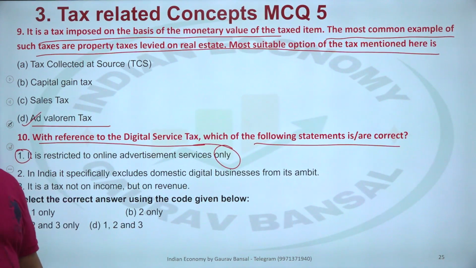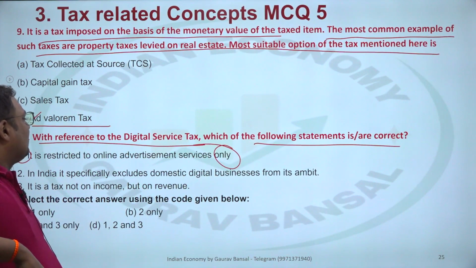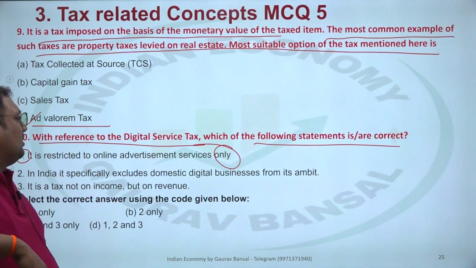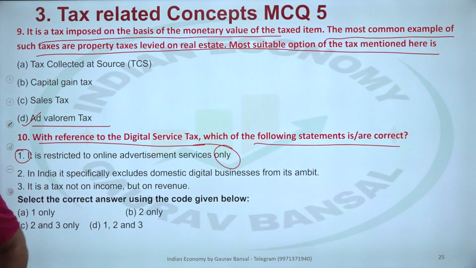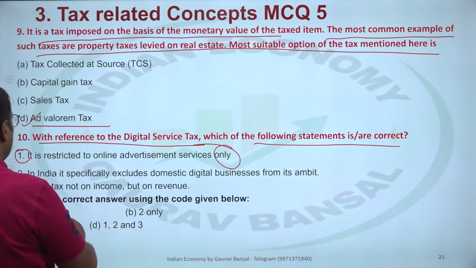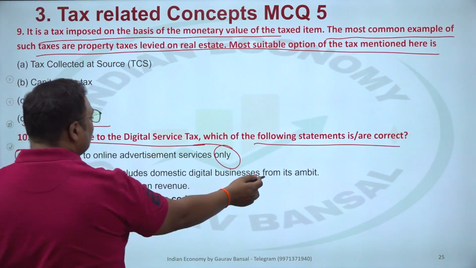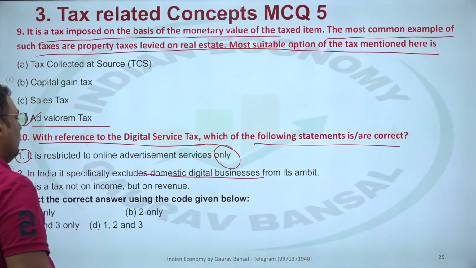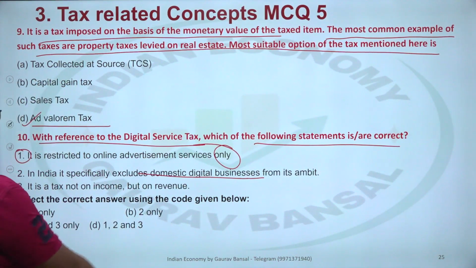If you are providing consultancy, on that also there can be digital service tax. Second, in India, it specifically excludes domestic digital business from its ambit. So that is correct. It is only on non-domestic digital businesses.